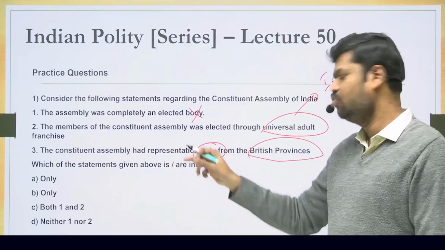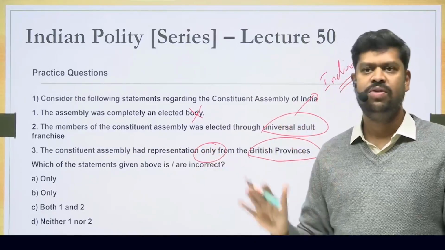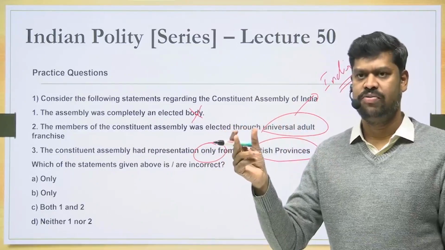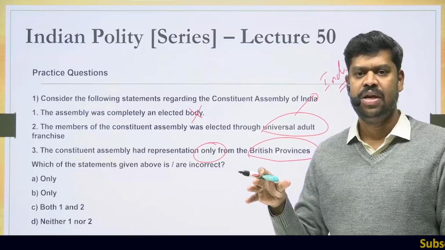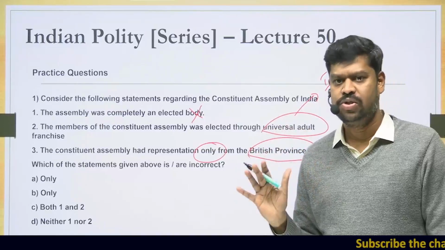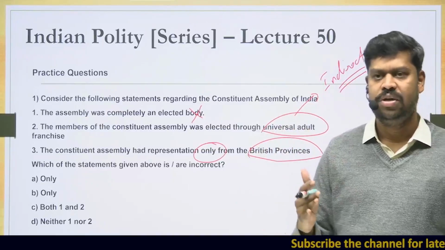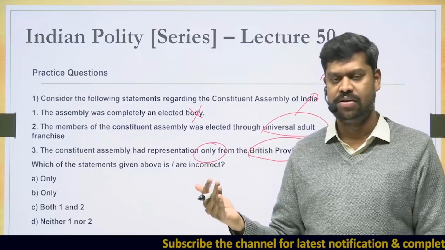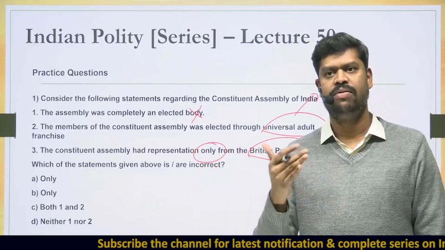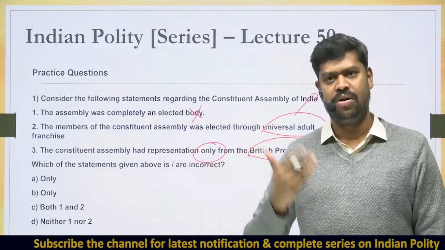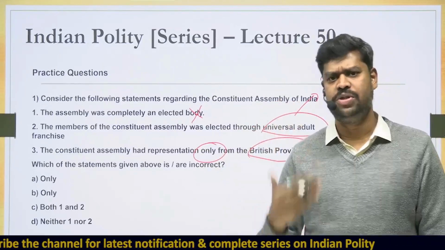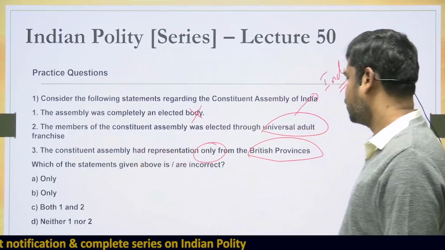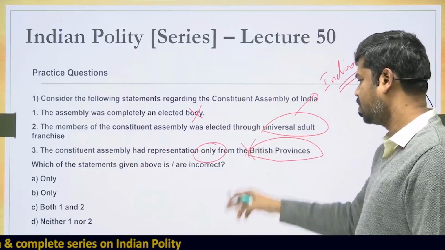Mostly in UPSC, whenever they use words like only, exclusively, all these extreme words in a statement, such statements are usually wrong. It cannot be always wrong, but mostly they are wrong. Suppose you have to take an educated guess, you can use hints like this. How can you arrive at all these things? Only when you learn UPSC language. And to learn UPSC language, you'll have to solve a lot of UPSC questions. So the Constituent Assembly had representation only from the British provinces. That is also wrong.